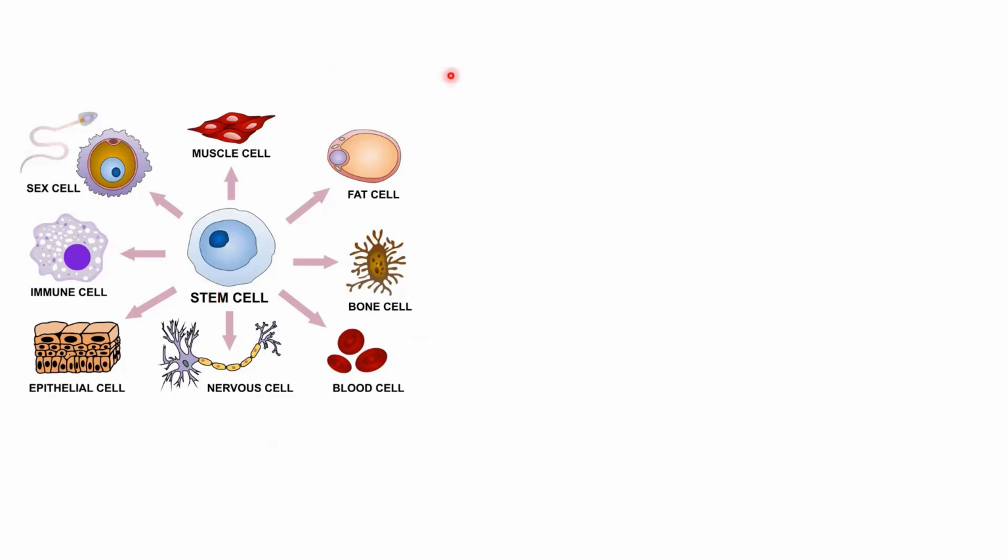Let's say when the sperm and egg fuse together, they form a zygote, and then that zygote is going to produce the whole organism. How is it going to produce the whole organism? By producing different tissues, by producing different cells. So it has the capability to turn into any cell, right? The stem cell is undifferentiated, meaning it does not have a specific fate deciding what it is going to become finally. It can turn into any cell.